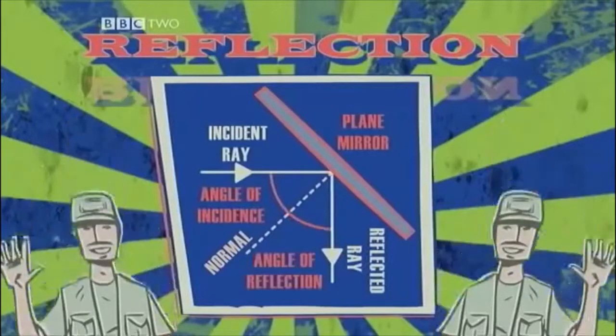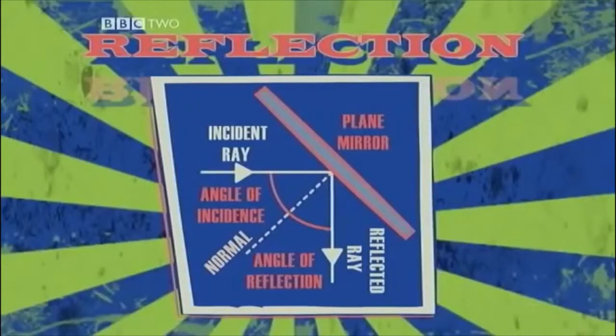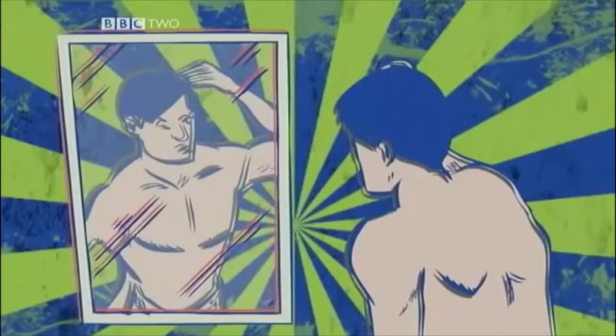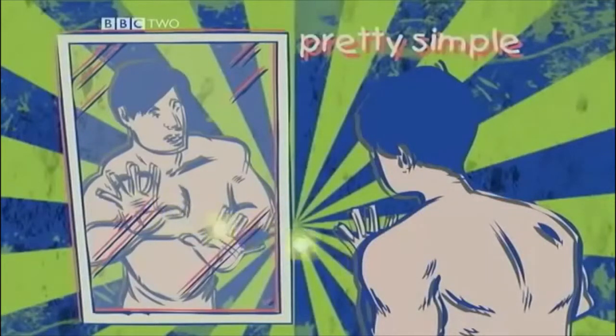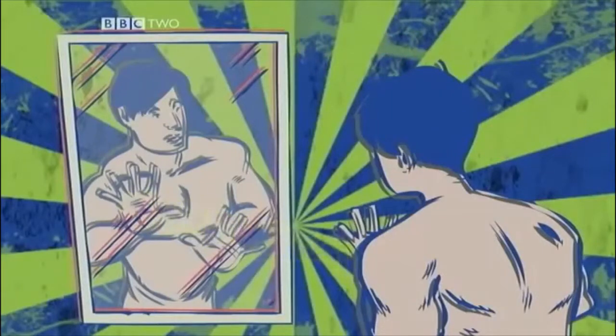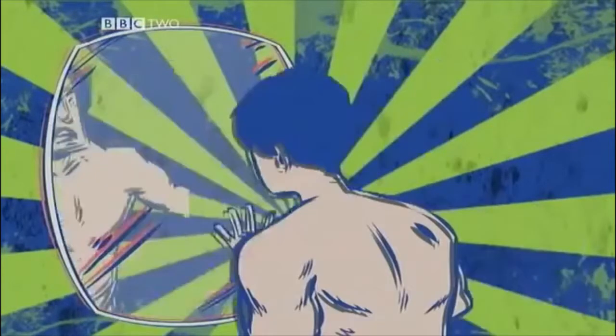This is probably the most familiar and popular. When light waves hit a really smooth surface like polished glass or metal, the waves are reflected so uniformly that we can see a clear image. Pretty simple, a bit like this guy. Not so simple maybe if the mirror is curved, like this, but it's still reflection, and it's used in things like telescopes.